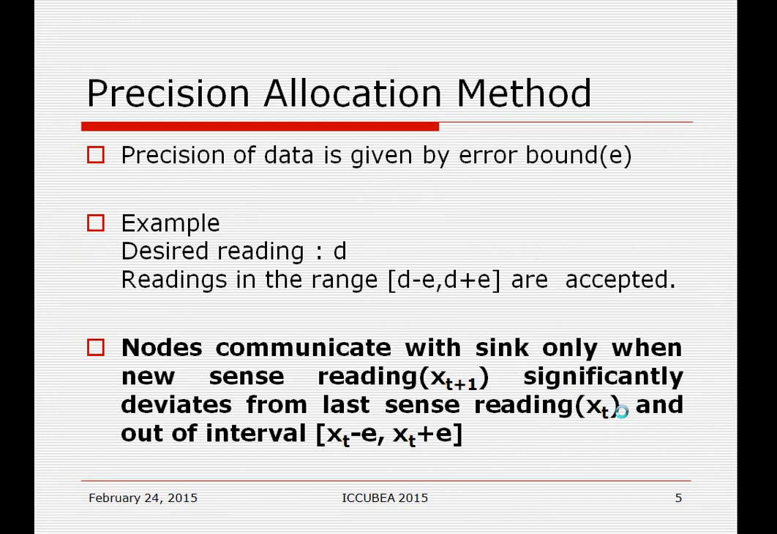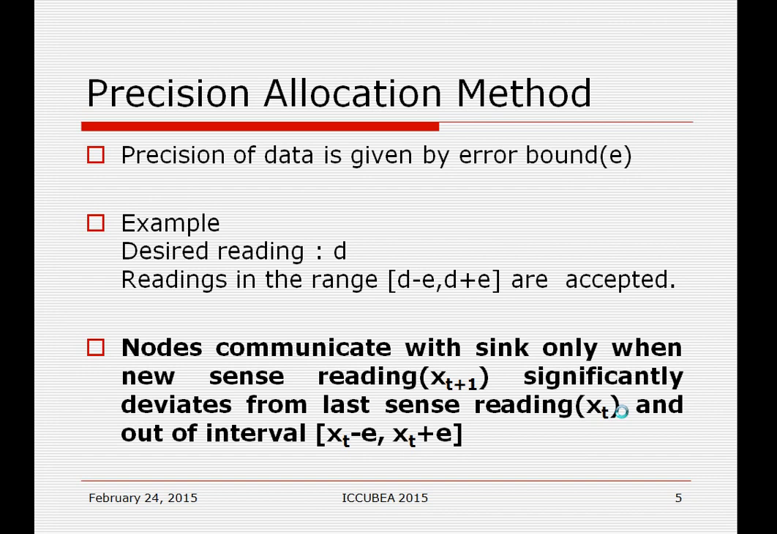Precision allocation method for load balancing. This method works on the value of data, so it works at the application layer, one can say. This method is also called a data aggregation method. Precision of data, meaning accuracy or quality of data, is given by the error bound. So the quality of the data mostly depends on the error bound. Error bound is the quality deciding factor, or one can consider it a deviation parameter.